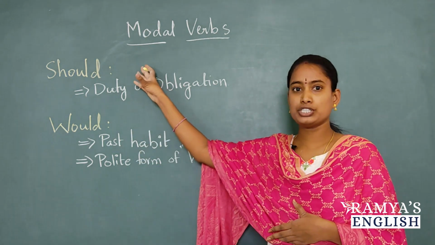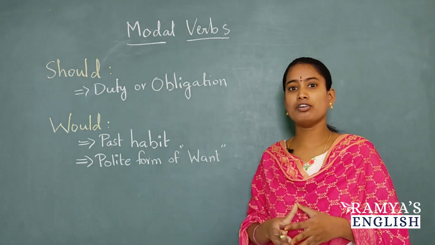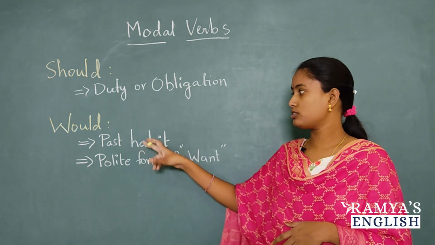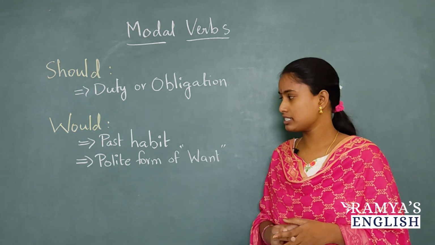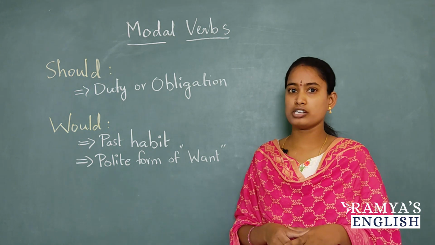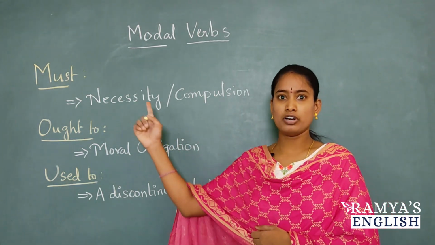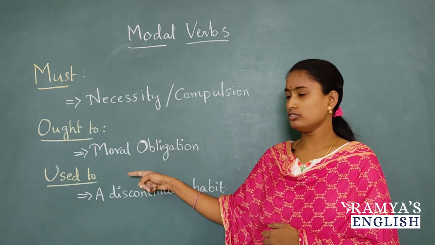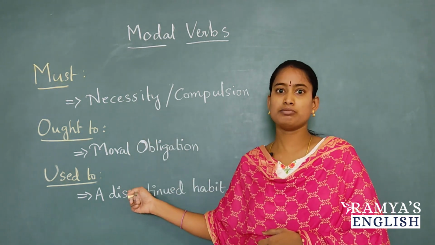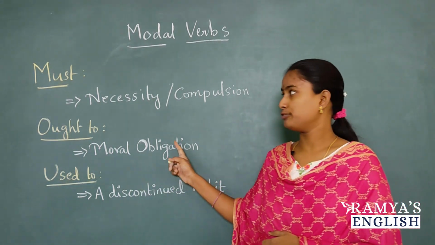So that is all about should and would. Should is used to express duty or obligation, and would is used to express past habit, and also it is used as polite form of want. Now let us learn about the modal verbs must, ought to, used to. What are the uses of these modal verbs? Now let us learn in this video.